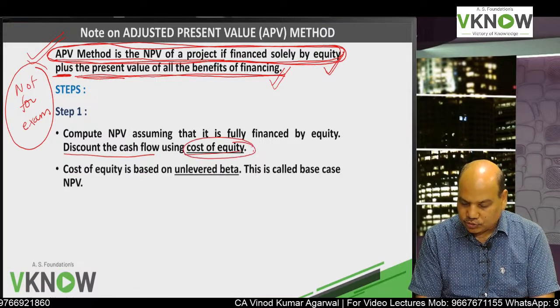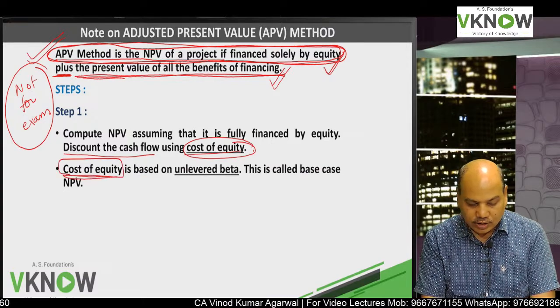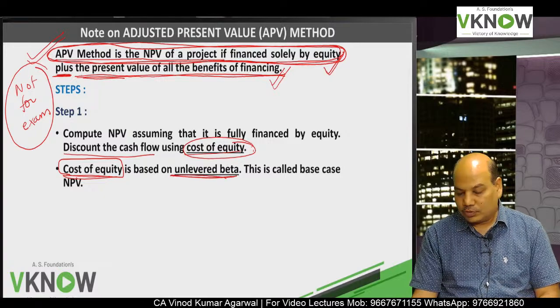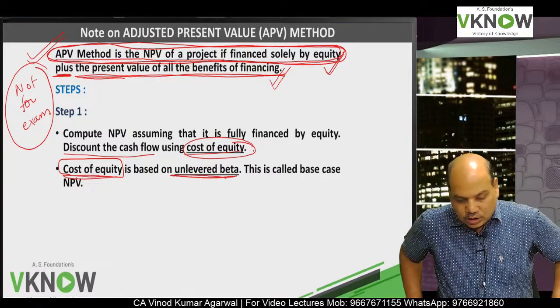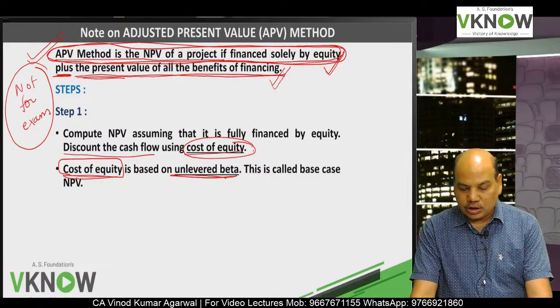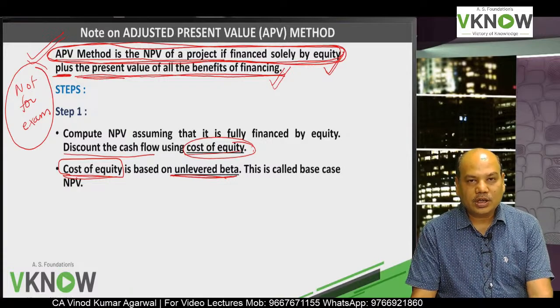Now how do you get cost of equity? That is important. In this question it is given. If not given, then this line will be required for your next exam. Cost of equity is based on unlevered beta.